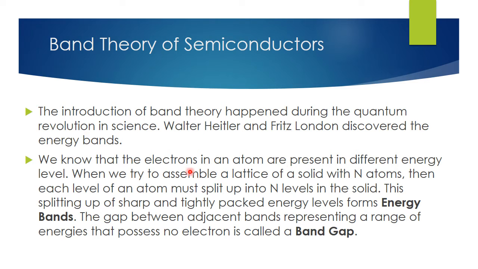When we try to assemble a lattice of a solid with n atoms, each level of an atom must split up into n levels in the solid. This splitting up of sharp and tightly packed energy levels forms an energy band. The gap between adjacent bands, representing a range of energies that possess no electron, is called the band gap.